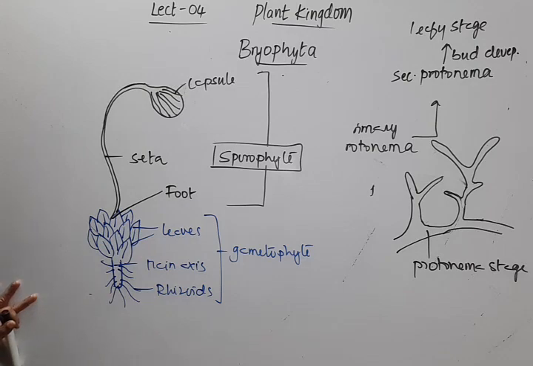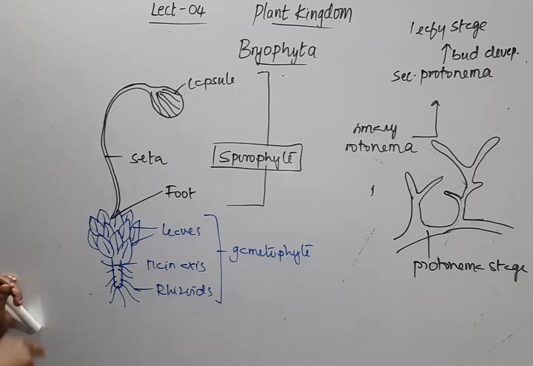The gametophyte will have the structures antheridia and archegonia. In some cases monoecious and in some cases dioecious, and they release antherozoids, which will finally come in contact with the egg cell present inside the archegonia, that results in formation of zygote.